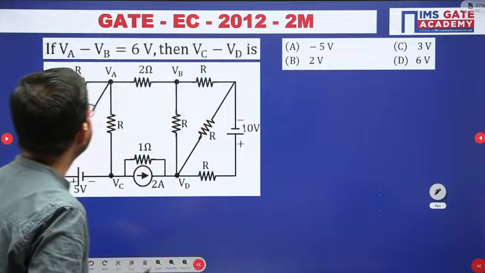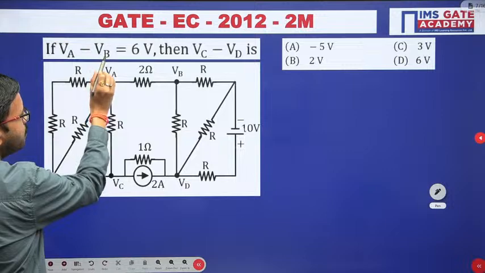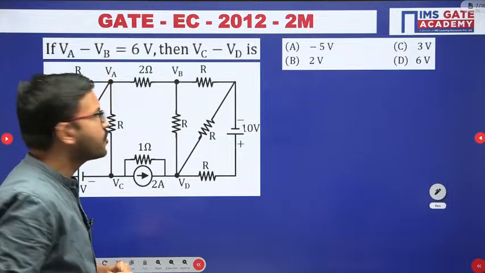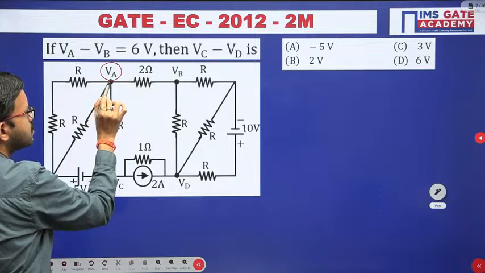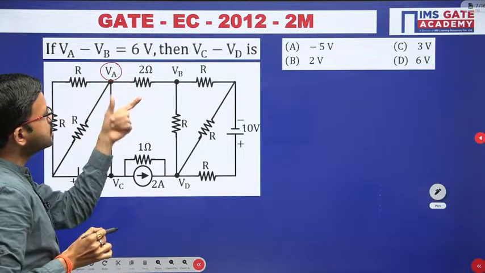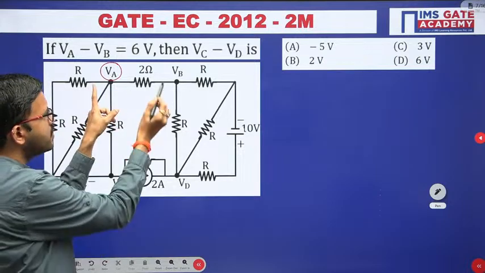So just observe here. In this question they have given VA minus VB equal to 6 volt. Here VA is the node voltage. You have a 2 ohm resistor with 2 terminals.